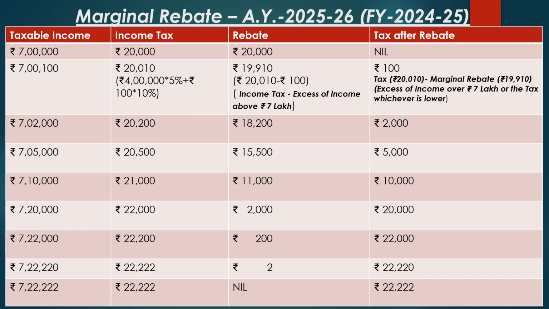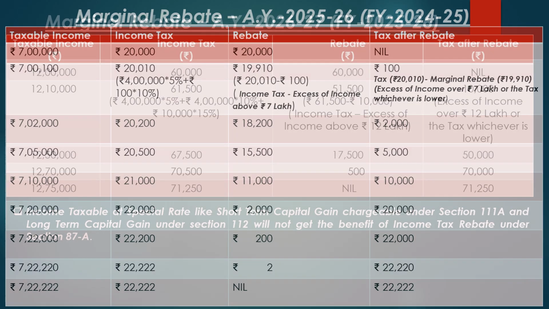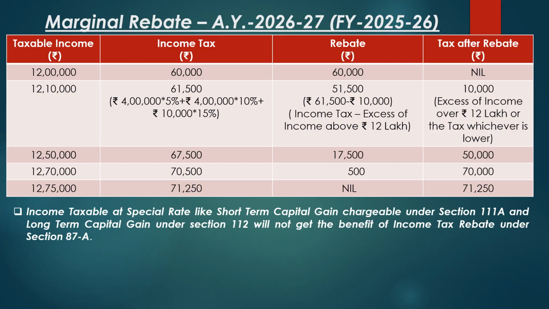Lastly, for an individual having a taxable income of rupees 7 lakh 22,222, the tax payable as per the computation is rupees 22,222. And also the differential income is rupees 22,222. Both the differential income and the tax payable as per computation are the same. There will not be any tax relief. For those who are having taxable income more than rupees 7 lakh 22,222, marginal relief will be zero.